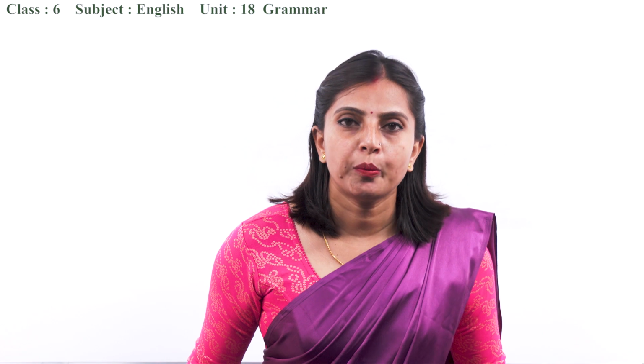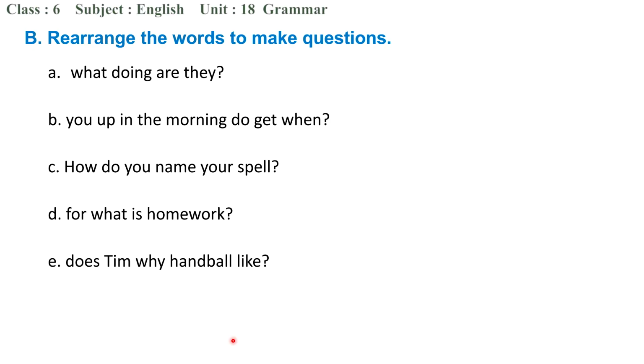Alright, we learned already how to form WH questions. Now, here we have been asked to rearrange the words to make questions. Okay, we have to rearrange these words. There are words which have not been arranged properly. You see, first of all, there is the WH word, then there is the main verb, then the auxiliary verb, and then the subject. Is that the correct structure?